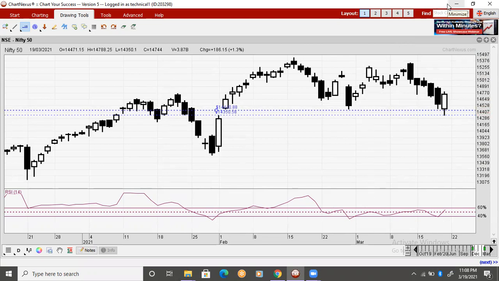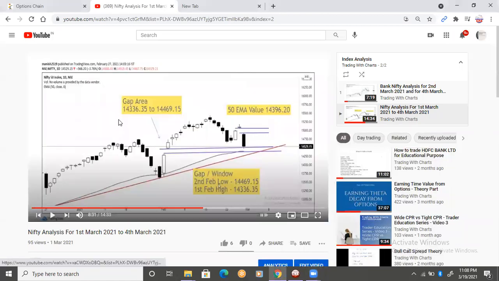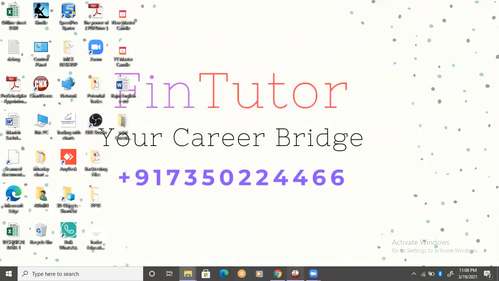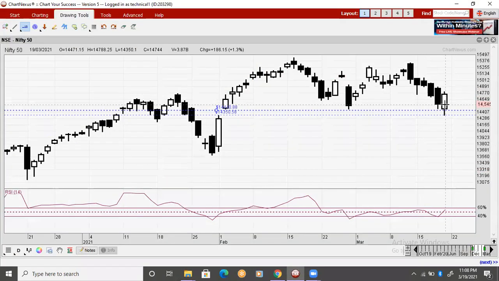If you remember, I have presented this analysis on 1st March. This video I've uploaded on March 1st, and clearly I have mentioned in this video that this gap area can work like a demand zone. And today it worked, it actually happened. 14,350 is the low made by Nifty today in today's trading session.